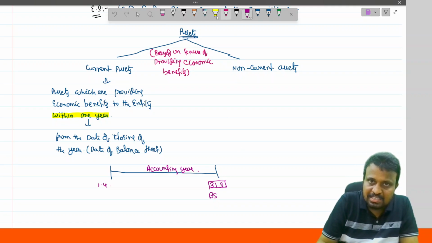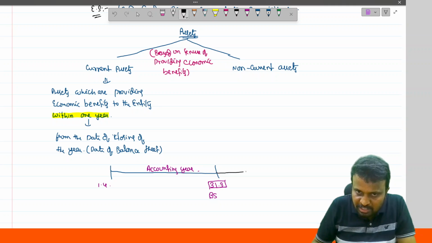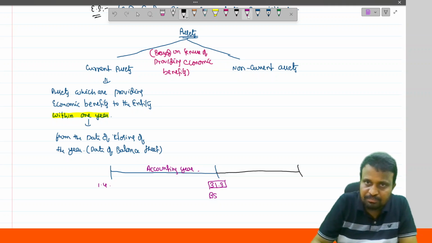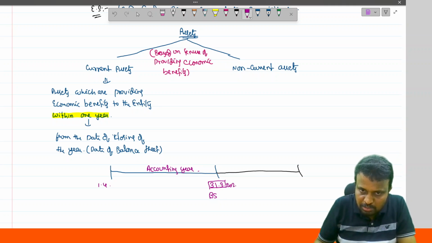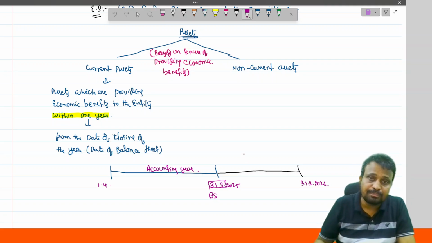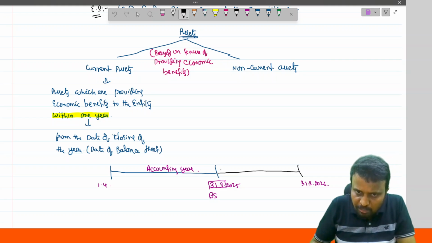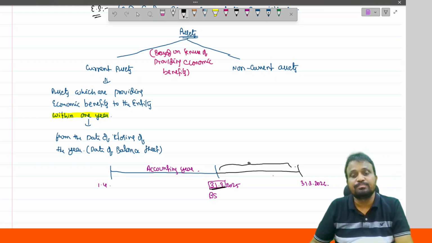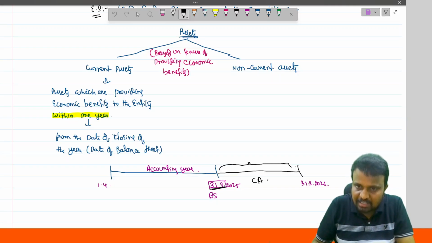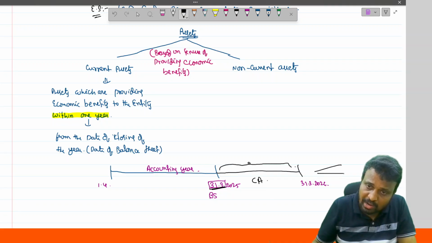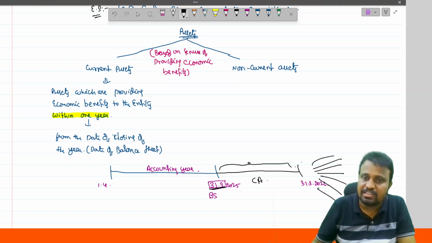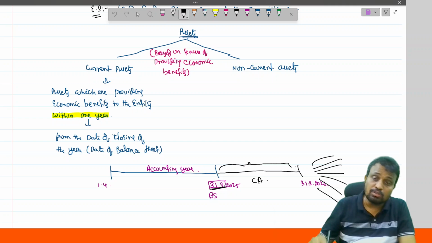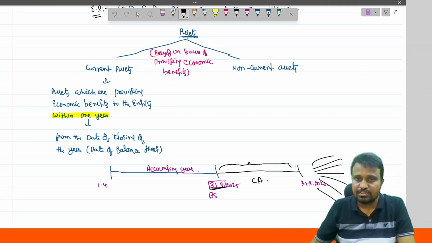For example, if we are at 31st March 2025, then 31st March 2026 is the limit. Those assets which provide benefits within 1 year from the date of the balance sheet are called current assets. Those which provide benefits for a period more than 1 year are treated as non-current assets.